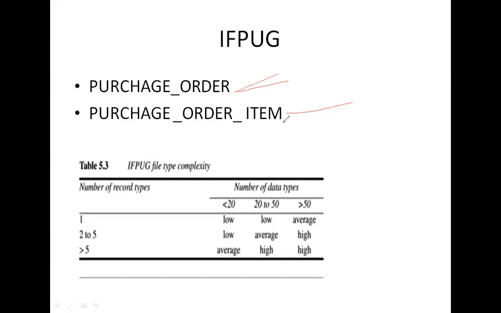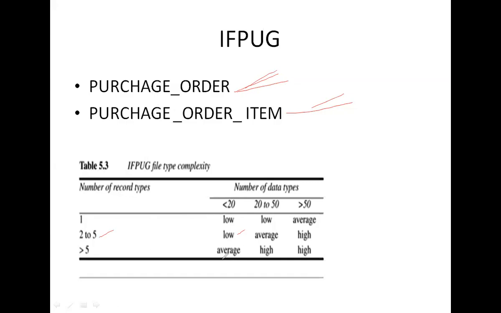According to the table, the file type would be low, because we have only 2 record types, so 2 to 5, and our value is 6, which is less than 20. So it is low. Like this we have to calculate.